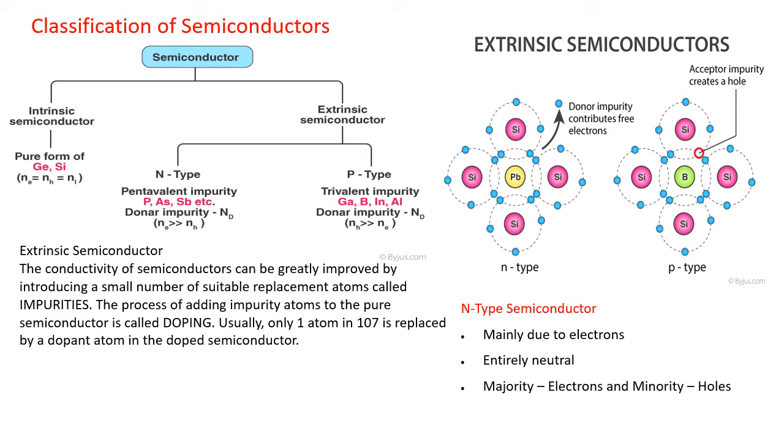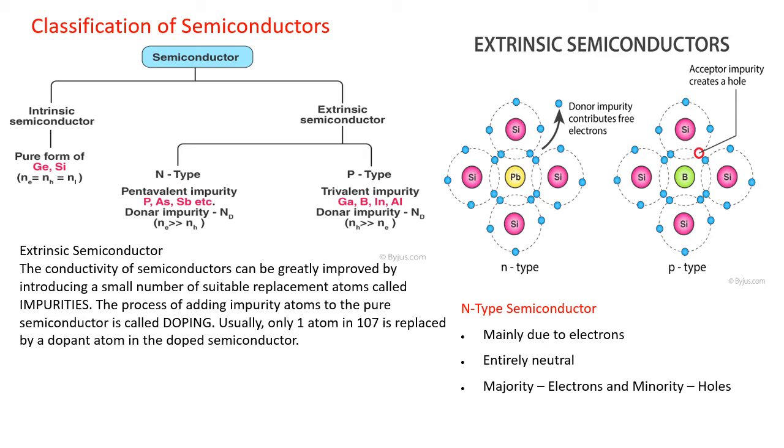This much small an amount of atoms we have to add to an intrinsic semiconductor to improve its conductive properties, and by adding some external atoms we get a structure called an extrinsic semiconductor.